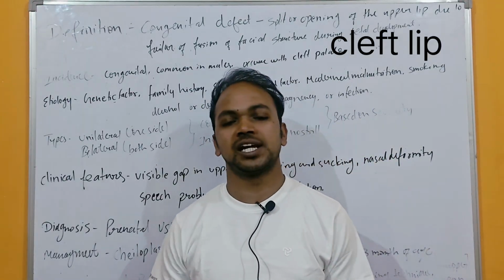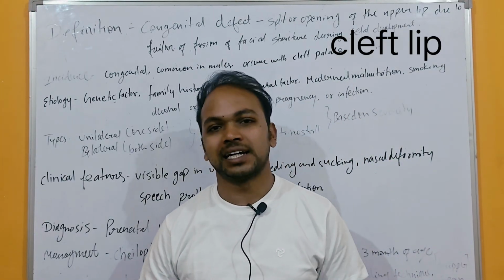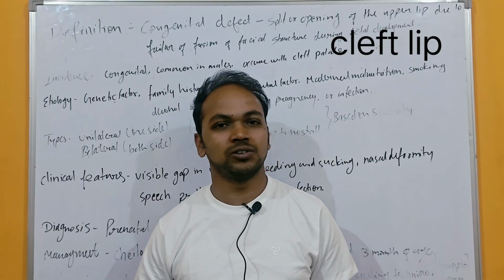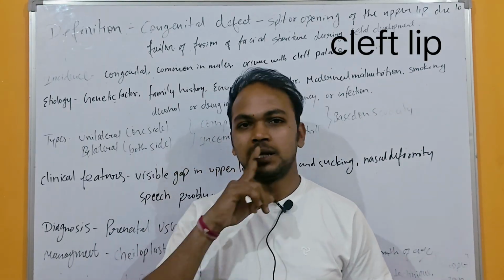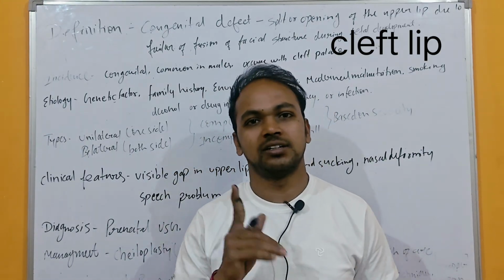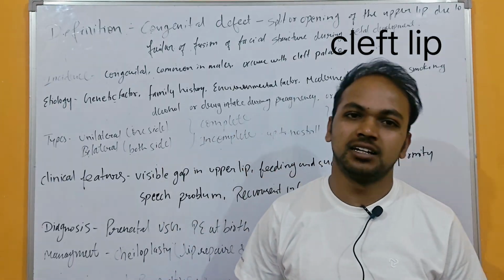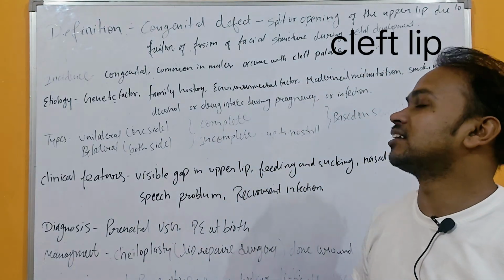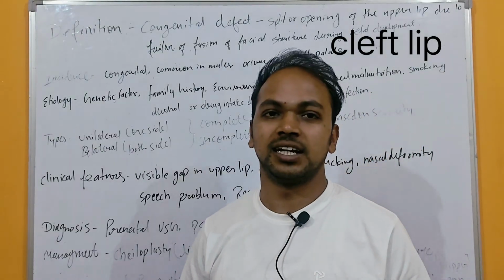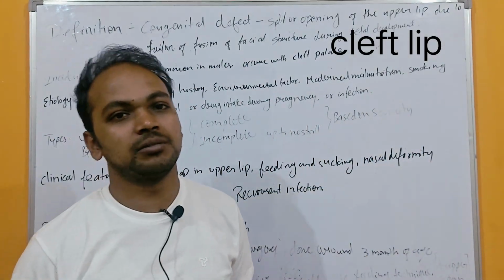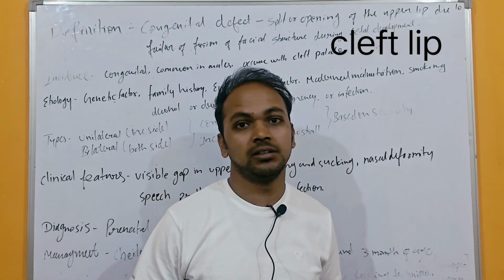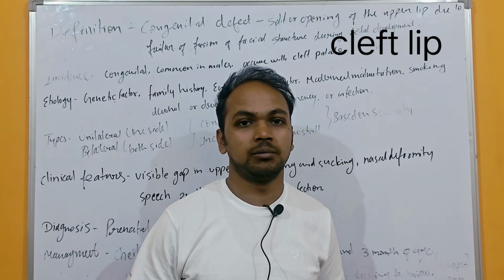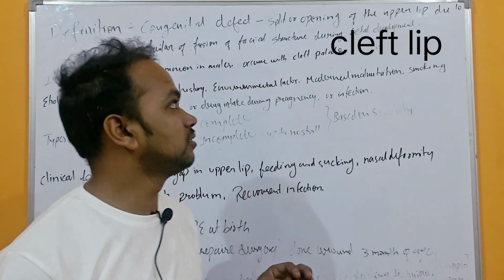So today in this video we are going to study about cleft lip. Lip means lip. Cleft means there is an opening or cut in the lip. It can be considered as cleft lip. As per the definition, it's a congenital defect. Cleft lip is a congenital defect, meaning it is present from birth.